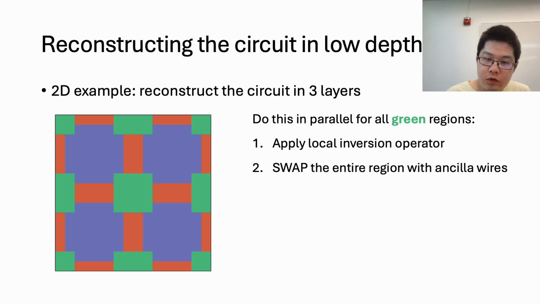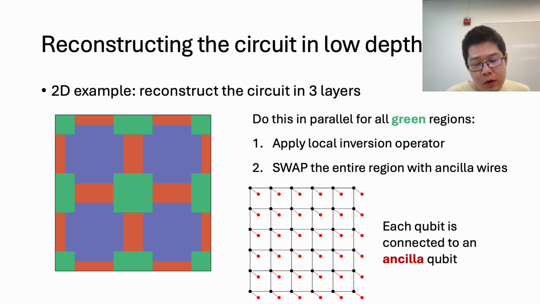And then we swap the entire region, each of the entire green region with ancilla wires. So now you may be wondering, how do we implement this swap procedure? Because we don't want to connect with some very far away ancilla qubits. So now we use a sort of new trick, which is to implement this on this extended geometry, where we have these red ancilla qubits, and each of them is connected to the system qubit. So this guarantees that all the swap operations are local.